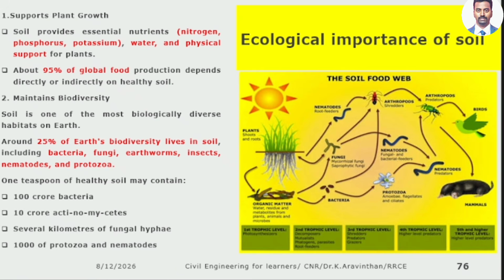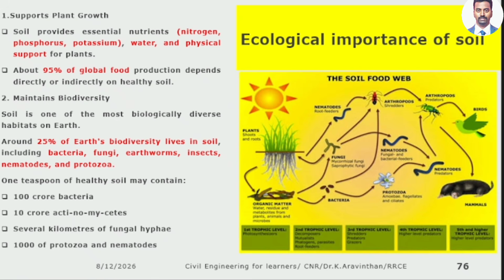There is a complete food web in the soil. You have plants, and below that you have roots. Who consumes these roots? Nematodes. Have you heard this name? This is an organism, nematodes. It consumes the roots of the plant. Sir, in certain places, the plant has everything. It has water, it has nutrition, even though the plant is not growing because of nematodes. This is a small living organism.